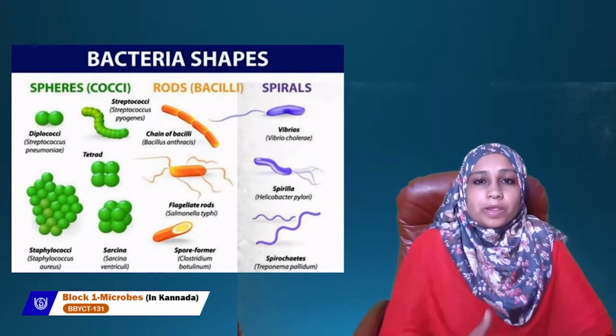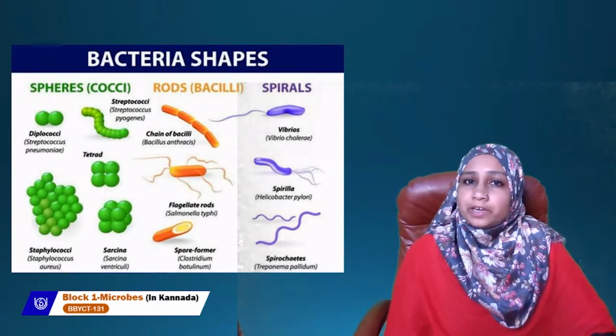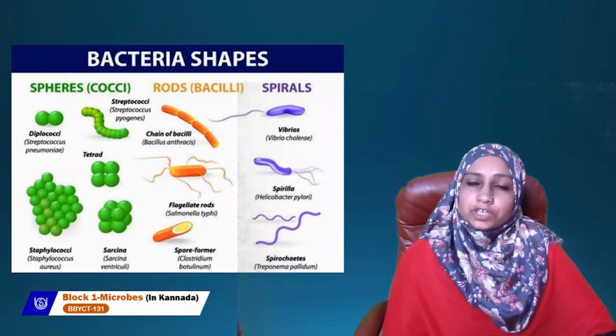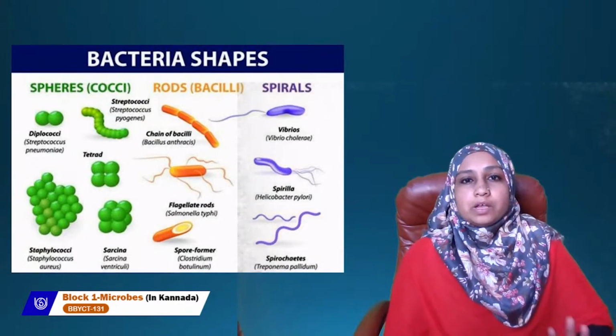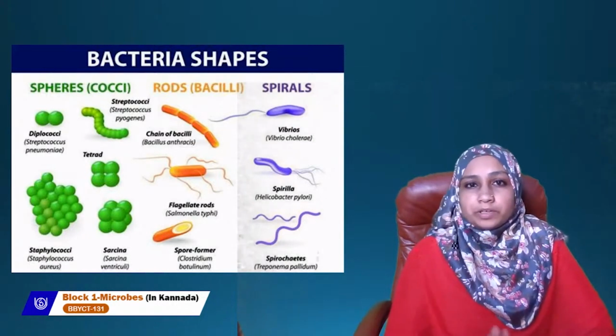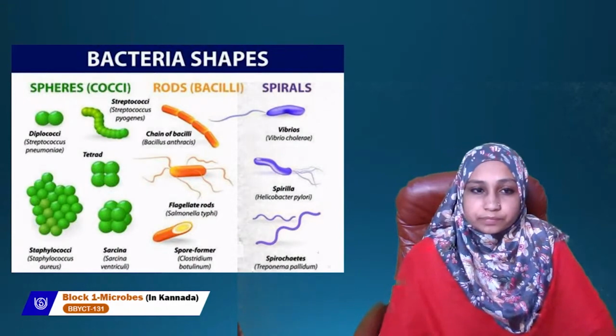So based on shape, bacteria are classified into 4 main groups. One is cocci, second is bacilli. Cocci means circular shape, bacilli means rod shape, Vibrio means comma shape, and spiral shape bacteria are spirilla. So that is how we classify the bacteria.